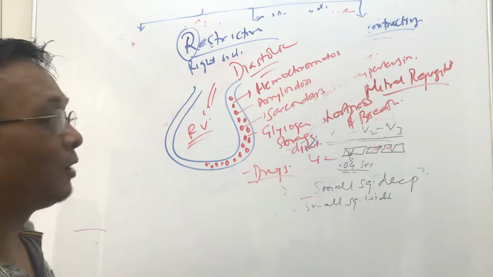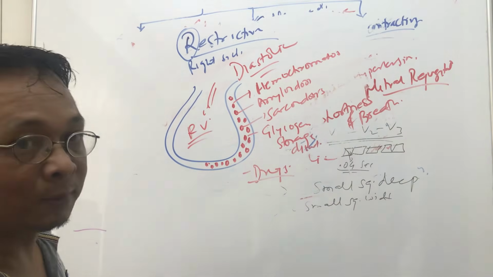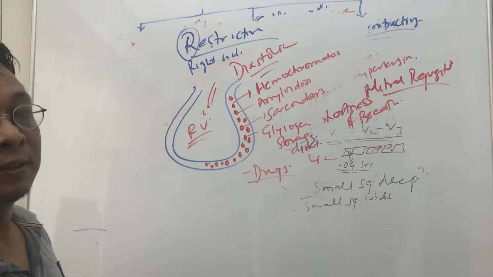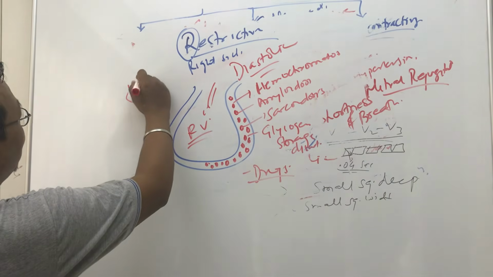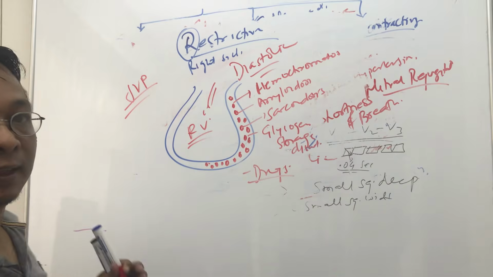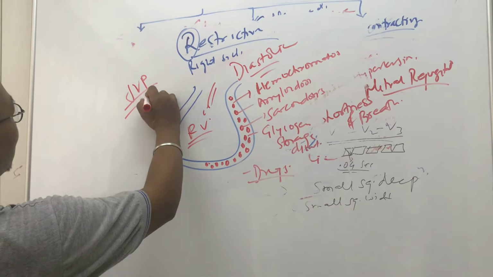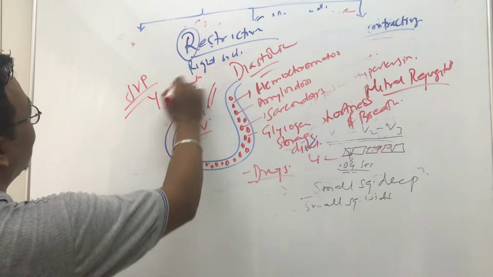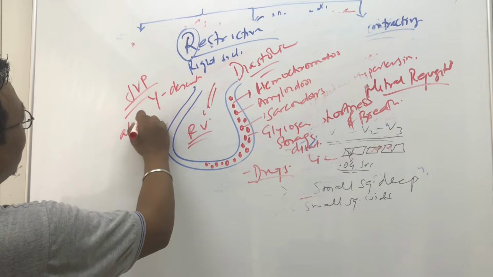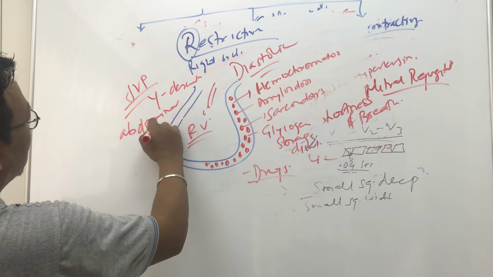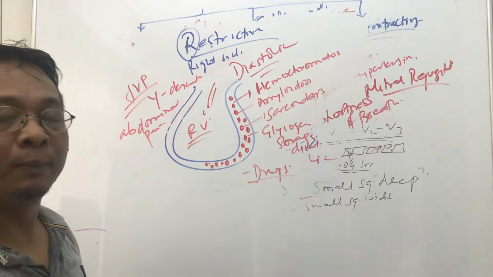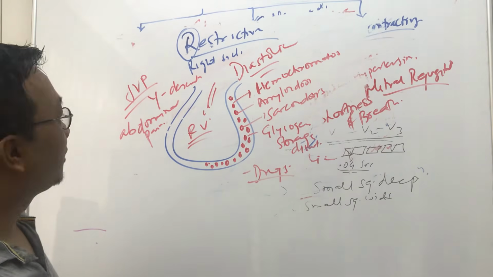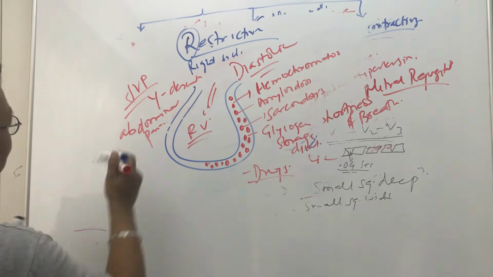So there is right-sided heart failure, right-sided heart symptoms. When the right ventricle suffers, what will happen? There can be some JVP signs, like a prominent Y descent. Okay, Y descent prominent in JVP. There can be abdominal pain, right-sided abdominal pain. There can be ascites.